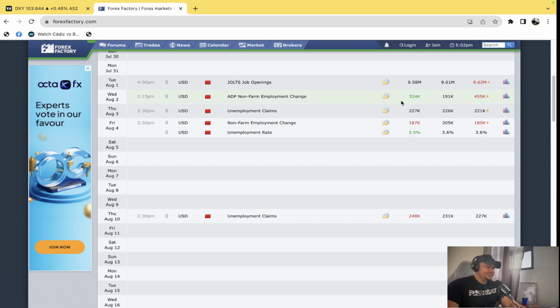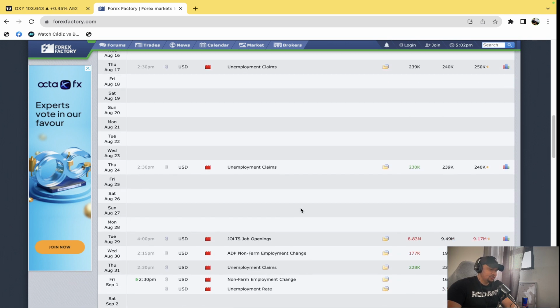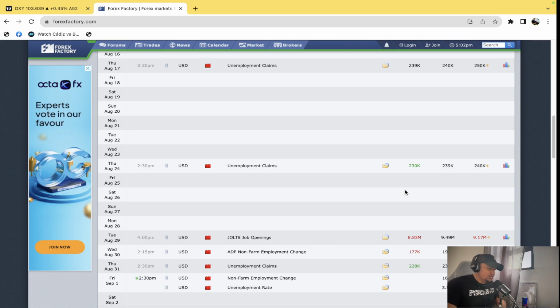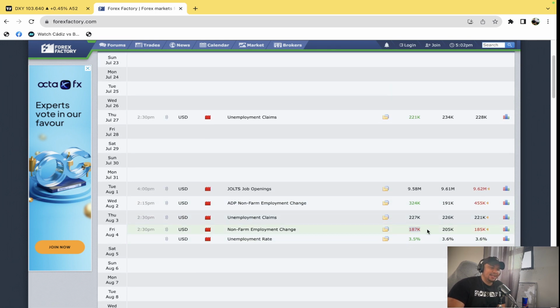The first thing that we can obviously see over here is that the JOLTS job openings on the 1st of August came through at 9.58. Now let's see if we had any other JOLTS job openings. Here we can see the JOLTS job openings came through at 8.83 million compared to the previous 9.17. That already gives us an indication that we can expect the NFP employment changes to potentially come through lower than anticipated here as well, because we had a negative JOLTS job openings for the month of August.